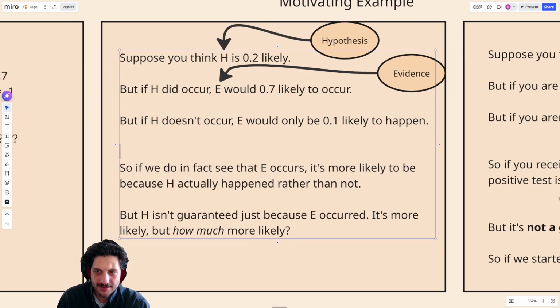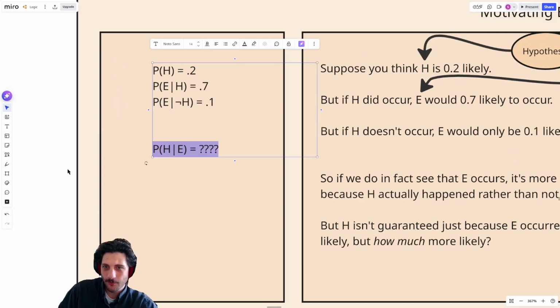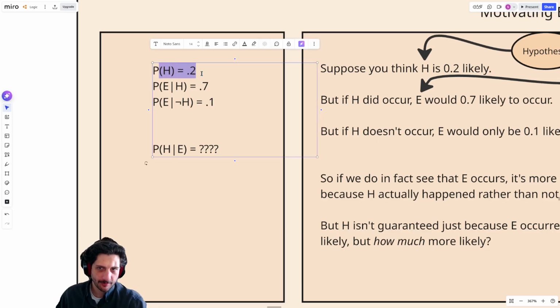So we have these three numbers, and we're trying to get to a fourth. The hypothesis has a 0.2 chance of being true, seeing the evidence if the hypothesis were correct has probability 0.7, and seeing the evidence if the hypothesis were not correct has probability 0.1. How confident should I be in my hypothesis once I see that my evidence did actually happen?